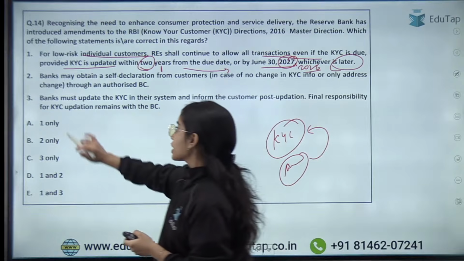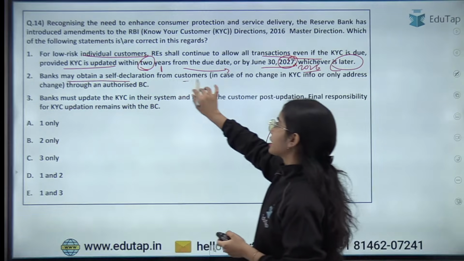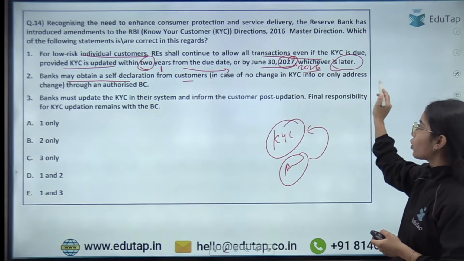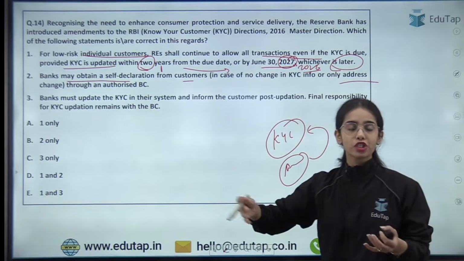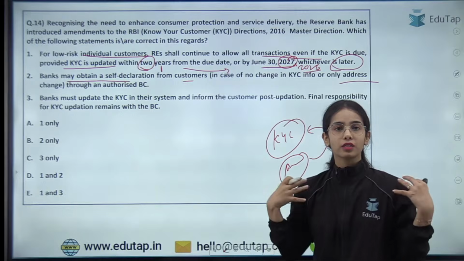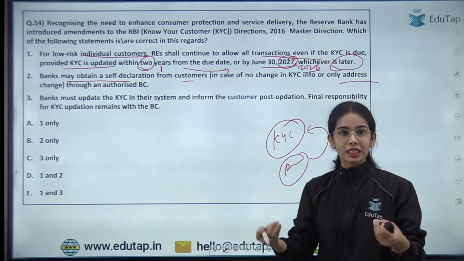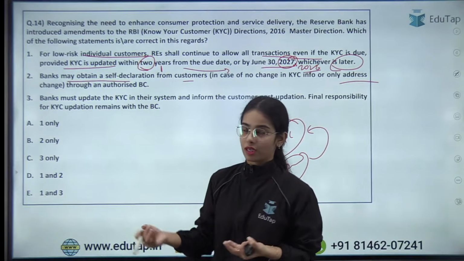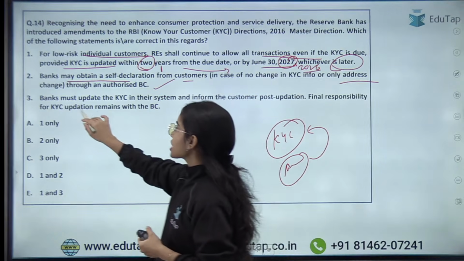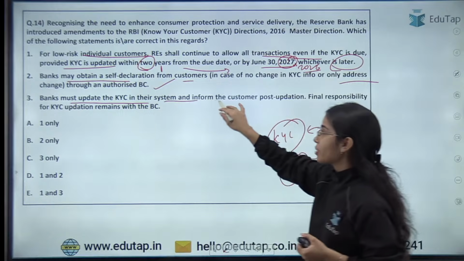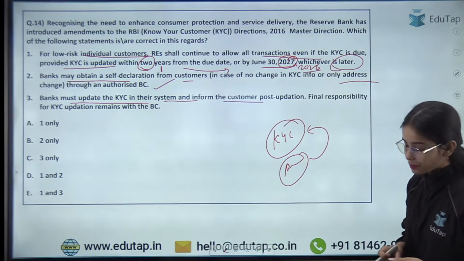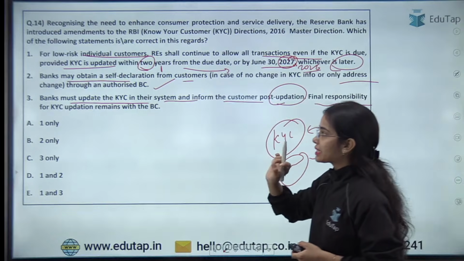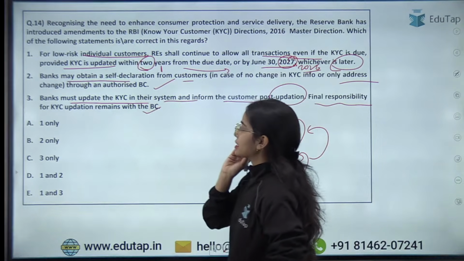Okay. Now banks may obtain a self-declaration from customers in case of no change in KYC or if only the address is changed, then the business correspondent agents and such can be used for this kind of small task. Okay, so this is correct. Now banks must update the KYC in their system and inform the customer post updation. Final responsibility for KYC updation remains with the business correspondent.